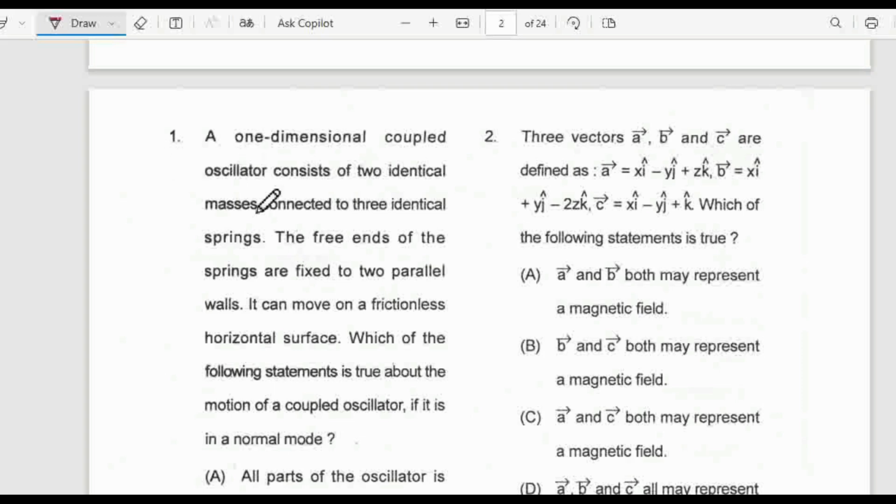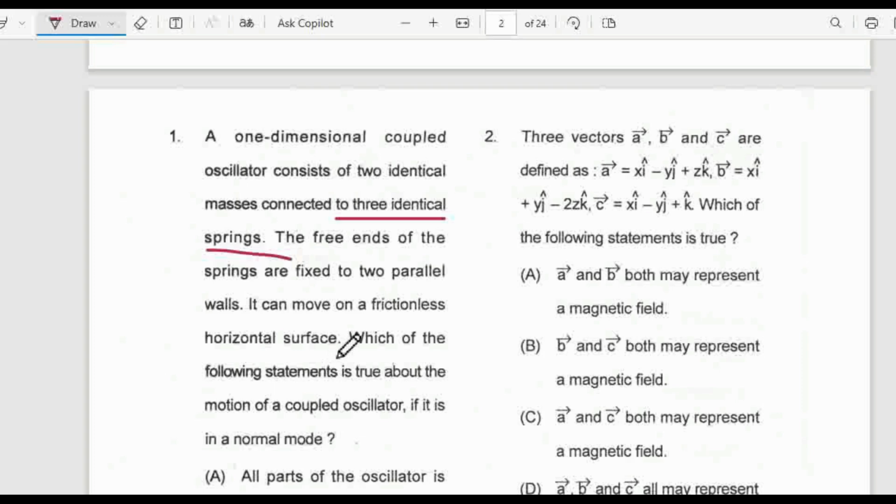The question is, a one-dimensional coupled harmonic oscillator consists of two identical masses. Identical masses means both have the same mass. They are connected to three identical springs. Identical means all springs have the same force constant. And the free ends of the springs are fixed to two parallel walls. It can move on a frictionless horizontal surface.